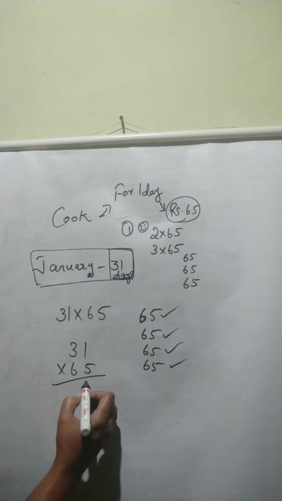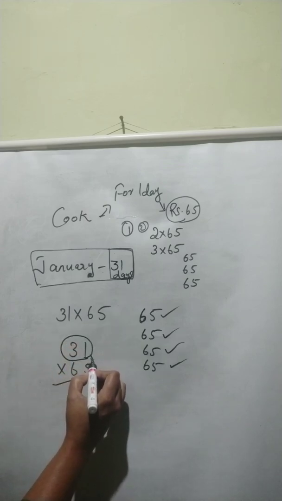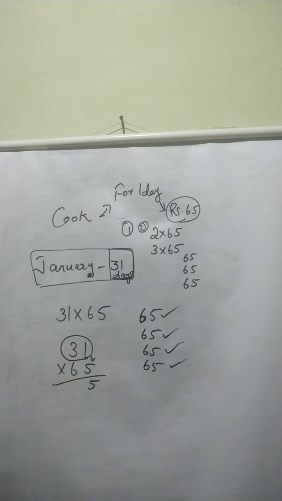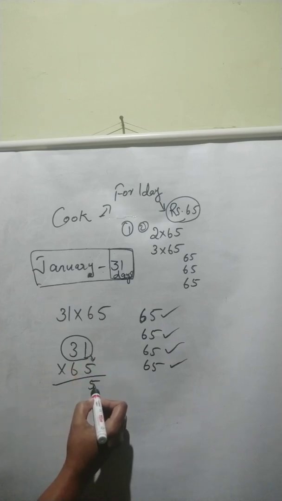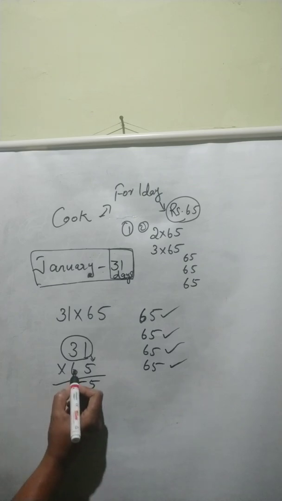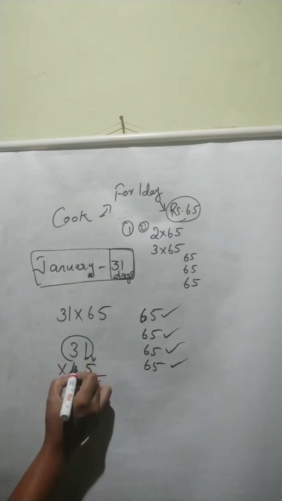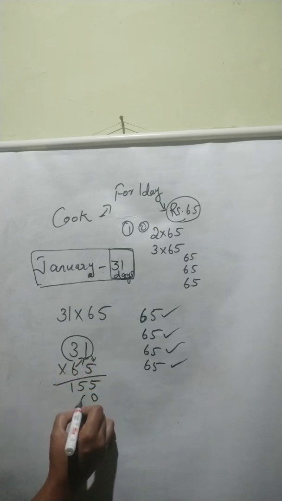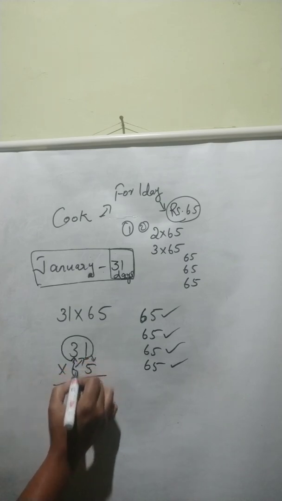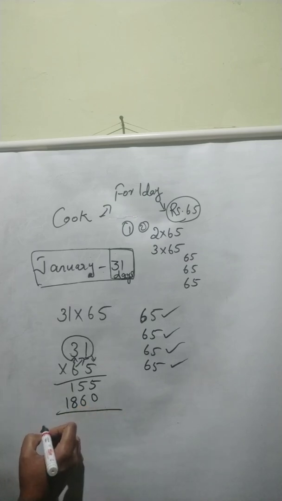1 times 5, 5. We can multiply this multiplicand with the ones place digit of multiplier. 3 times 5, 15. Okay. Then next we are multiplying with the tens place digit. Before that we have to keep here 1 0. Then we can multiply 6 and 1. 6 times 1, 6. Then 6 and 3, that is 18. Then we need to add these two.